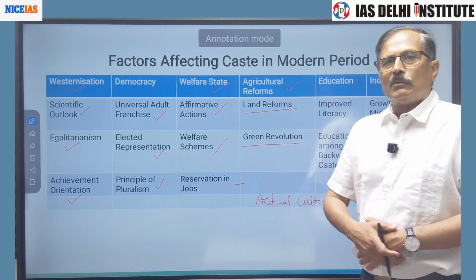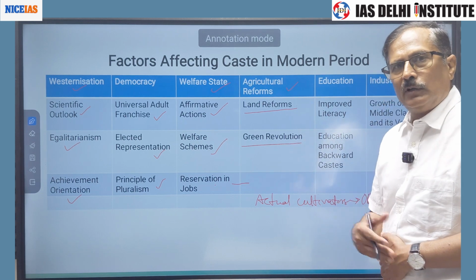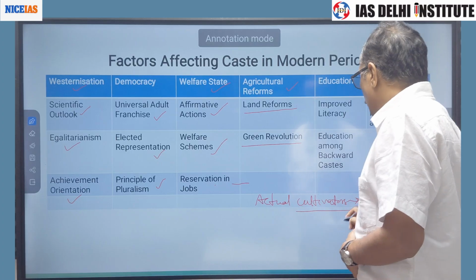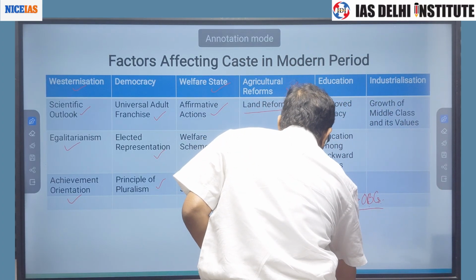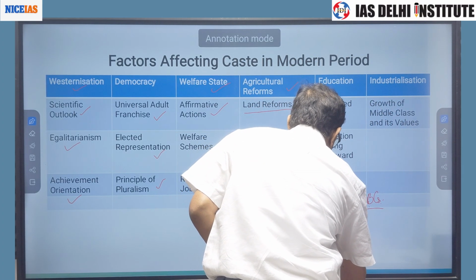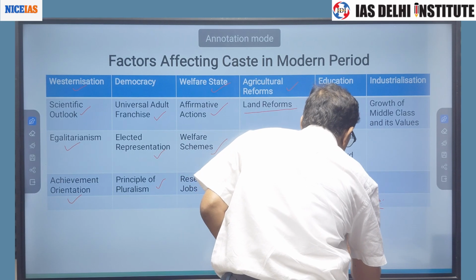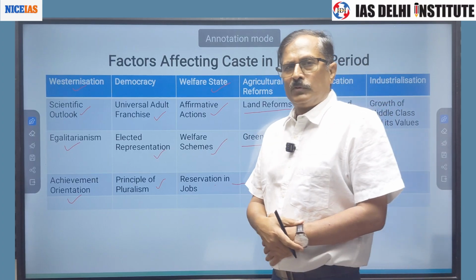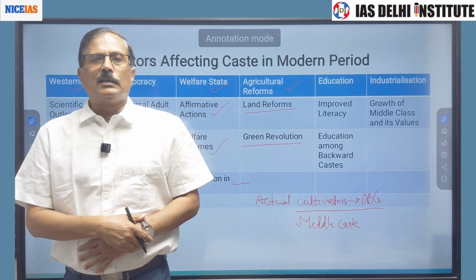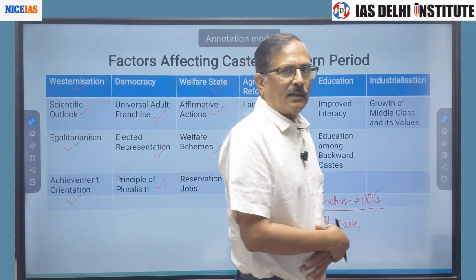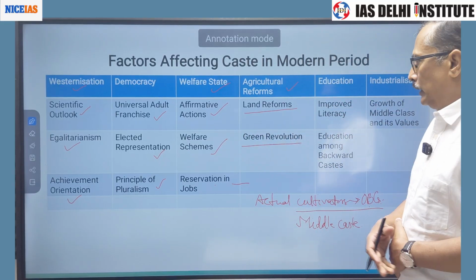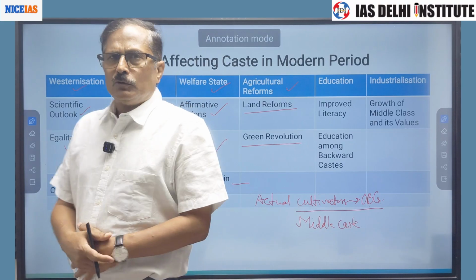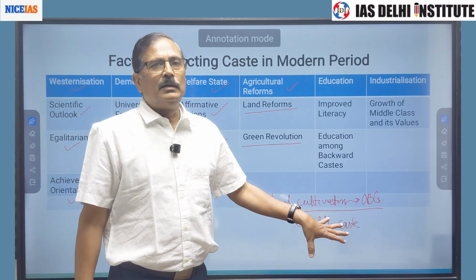Now, the Zamindari system was abolished, and due to its abolition, these OBCs, which are also known as middle castes, for example in Bihar and UP, Yadavas, Kurmis, Koiris, and in Western UP, Jats, were the actual cultivators.